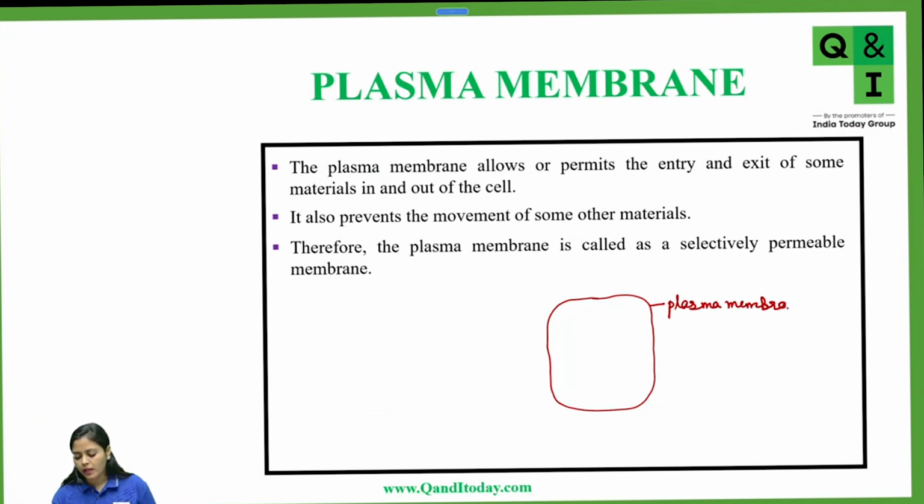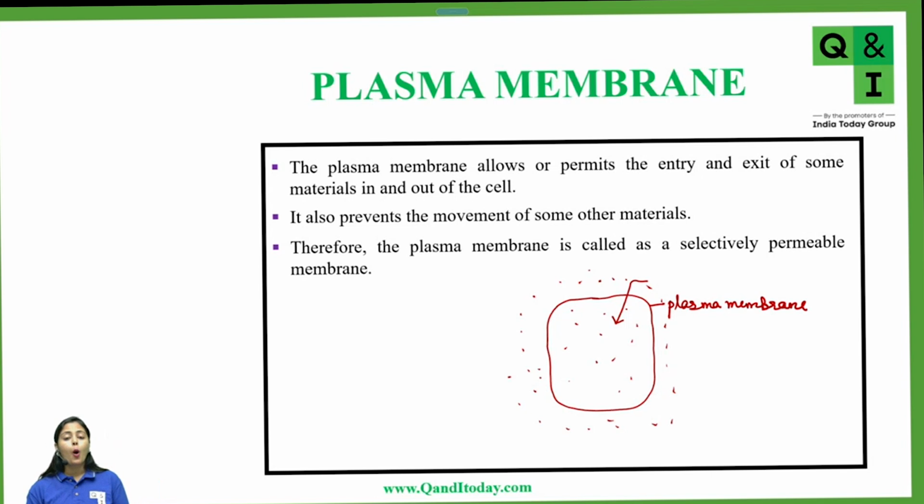Now this plasma membrane is acting as a barrier between the outer fluid which is present outside the cell and the inner content of the cell. Whenever a molecule has to pass through the plasma membrane, who decides which molecules can cross the plasma membrane or not? How is it getting decided?